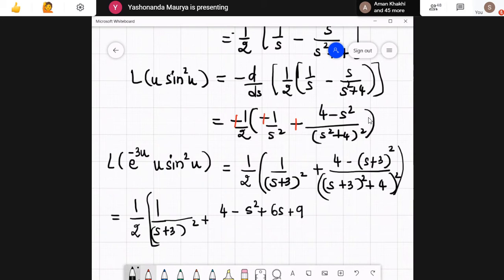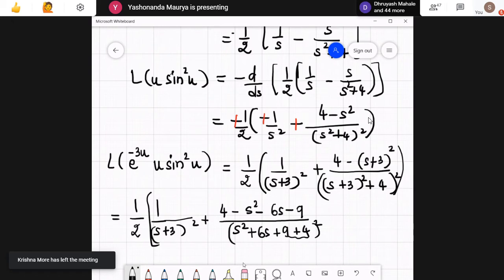When we multiply by a negative sign, all the signs will change now. So they will become minus minus. Okay, divided by, the denominator is not a trouble, so it is s square plus 6s plus 9 whole square. This 9 plus 4 is nothing but 13, so I can replace this one. So what I get is 13 here.